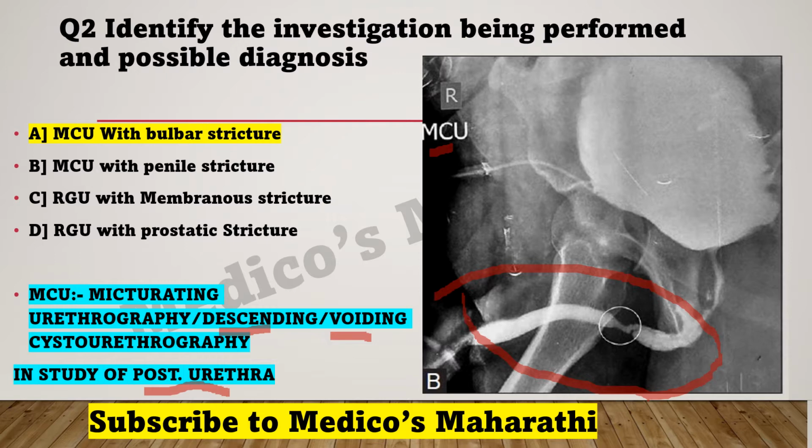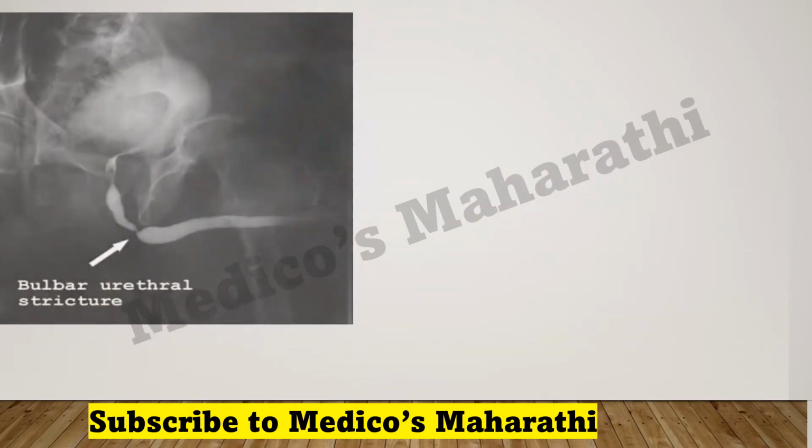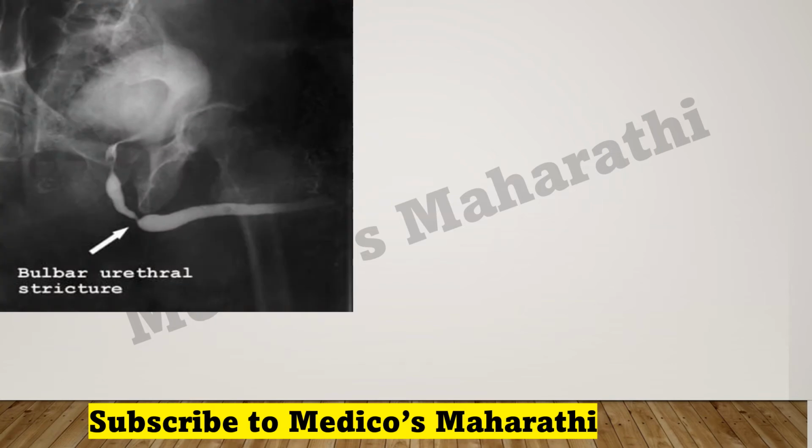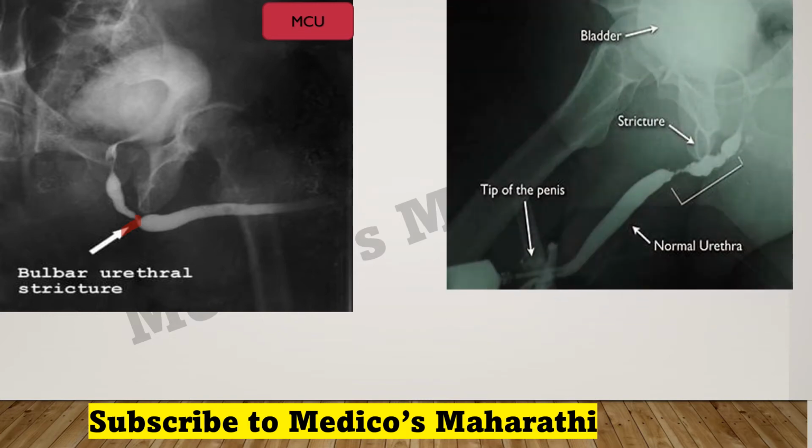In the next image I will tell you what this is. Let's see, it is a stricture here. Let's see in the image clearly. Here you can see it is a bulbar urethral stricture. The same image is mentioned here as a bulbar urethral stricture. It is an image of MCU. Here you can see the bladder and the stricture. Everything is mentioned. What is another point which you can remember from the question?